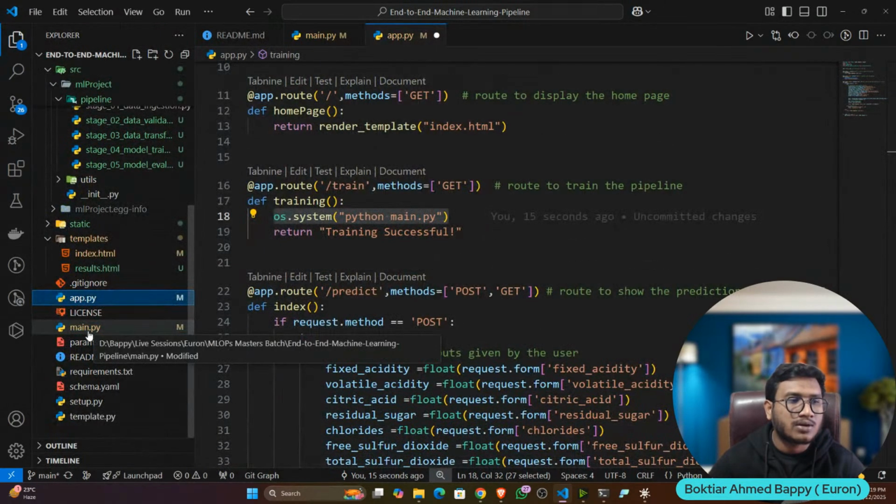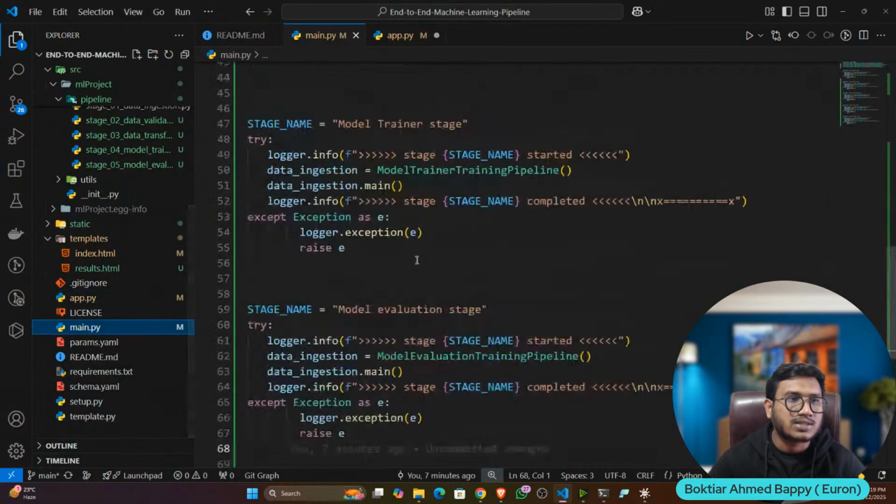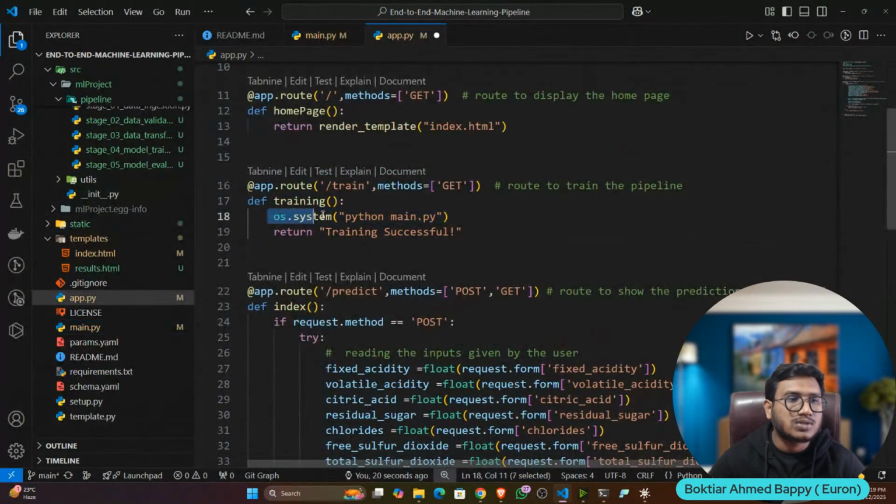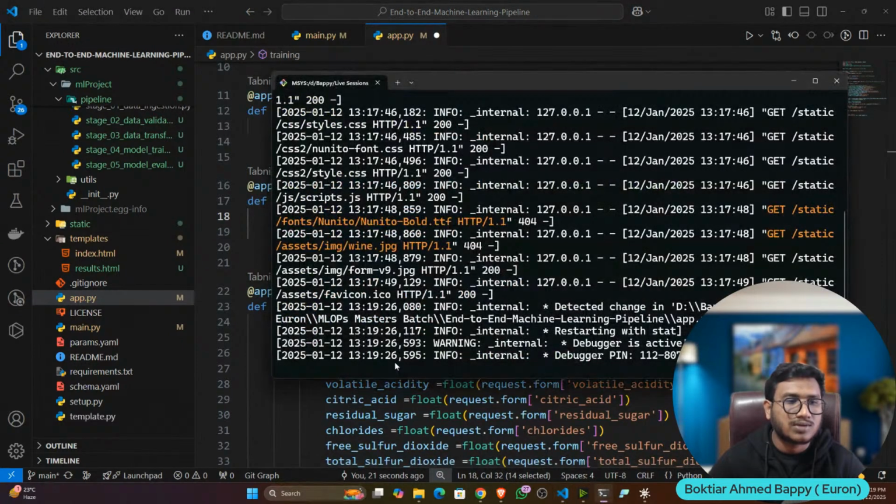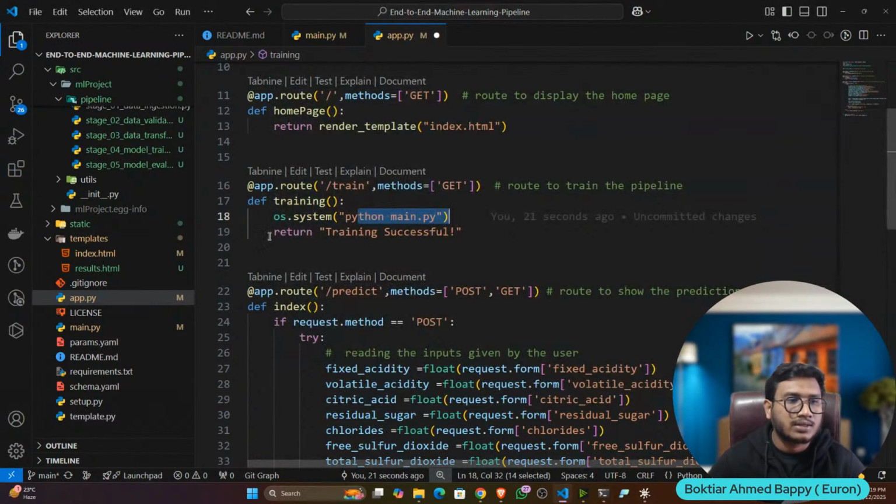And how will it start the training? If you execute main.py, your entire training will start, right? So that's why I'm using the os.system command to execute python main.py, because this is the command we have executed so far. And then once training is complete and successful, it will show it.